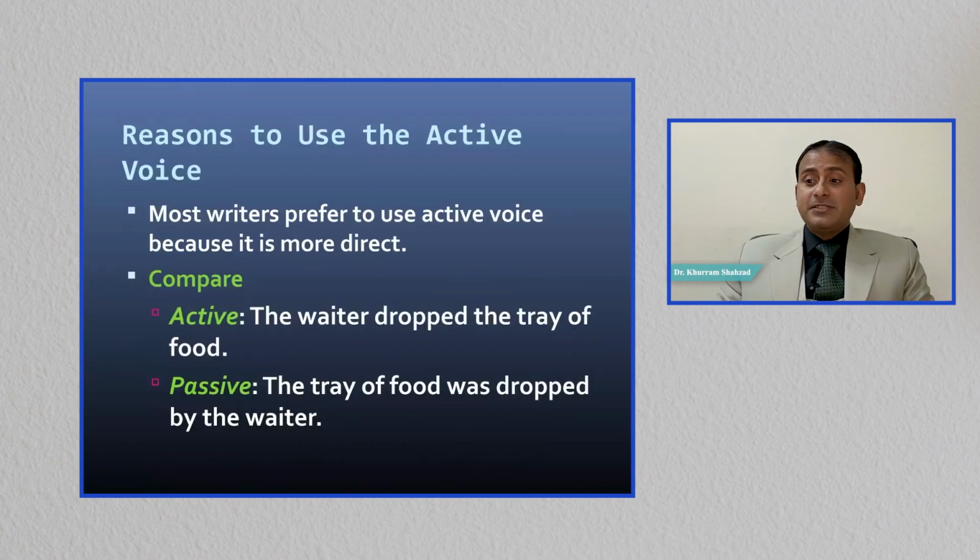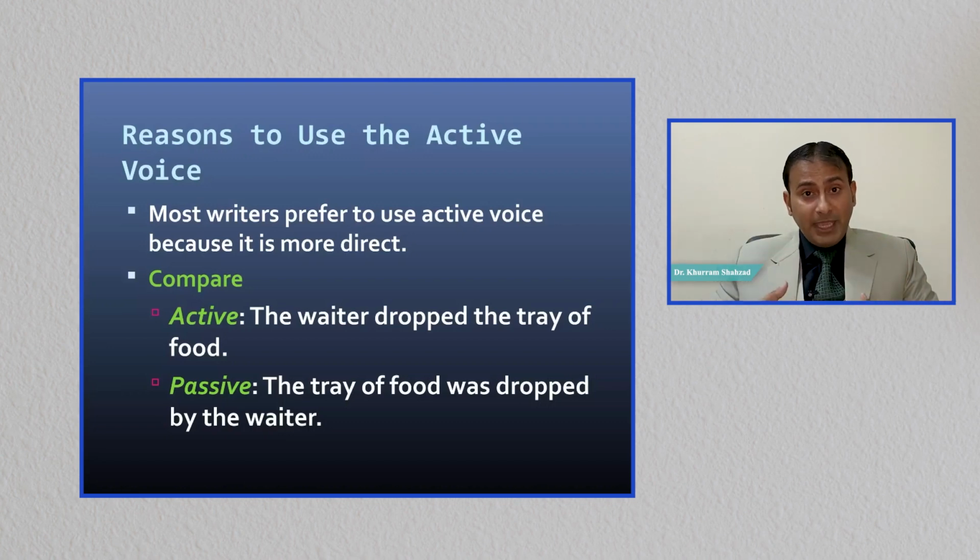Now, what are the reasons and how to use active voice or where to use active voice? Most writers or speakers prefer to use active voice because it is more direct. For example, the waiter dropped the tray of food. Who is doing the action? The waiter.